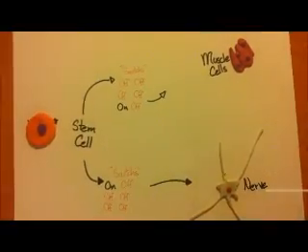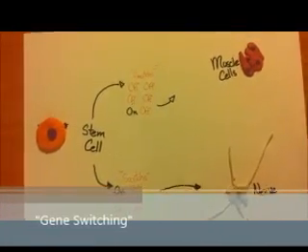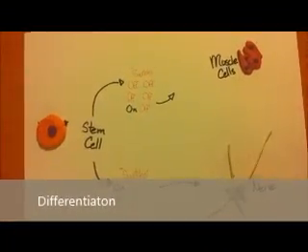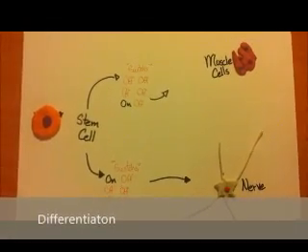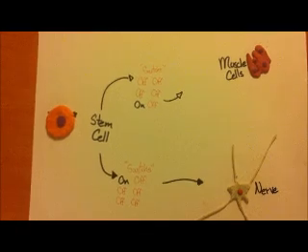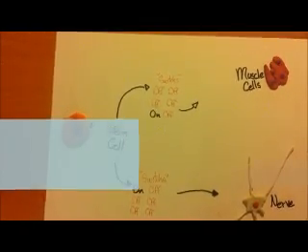We are going to talk about two important concepts of the development of the embryonic cells. The first one is differentiation. This is the specialization of embryonic cells into different cell types, such as muscle cells, brain cells, and so on. This process can only be accomplished by another process called induction.